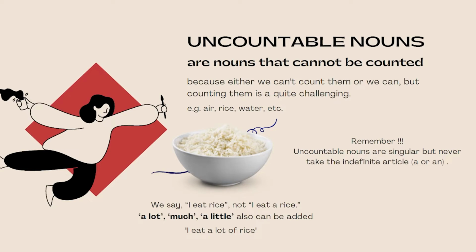Like countable nouns, we can also add a lot, much, a little before nouns. For example, I eat a lot of rice. Another example, water and air, right? So why is air uncountable? Because we cannot actually know for sure how many air around us, or in this case, how much air around us. Also the same with water. We cannot count water as one particle only, right? So water is uncountable noun.